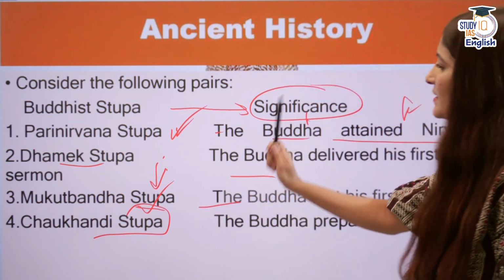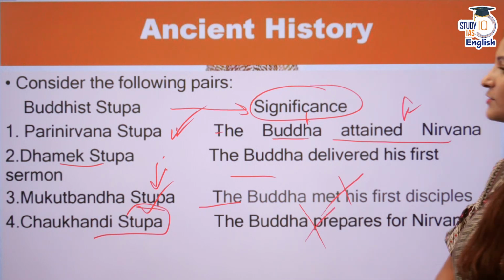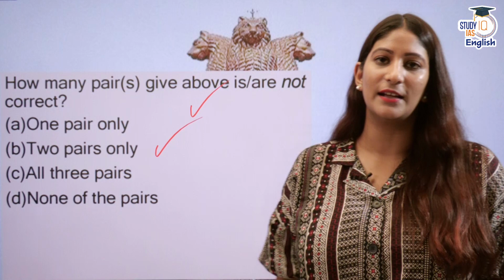Alright, so that makes first and second to be correct. Third is not correct. Fourth is also not correct. So only 2 are correct. 2 pairs only will be the correct answer.